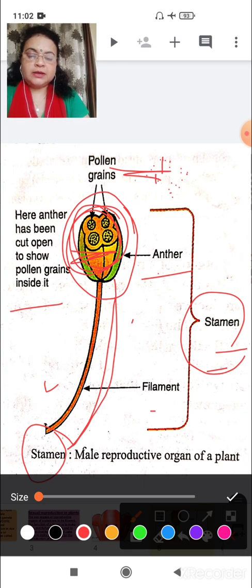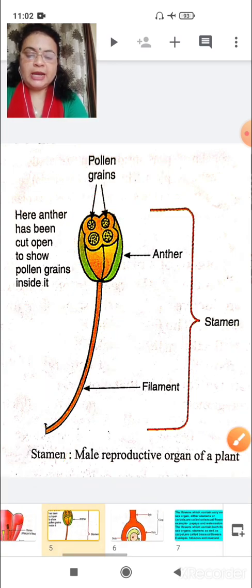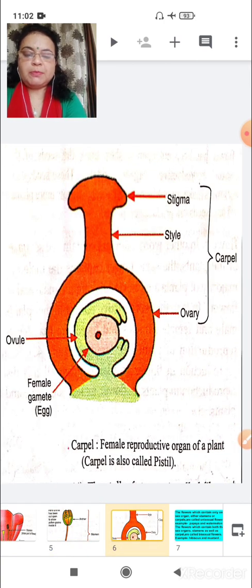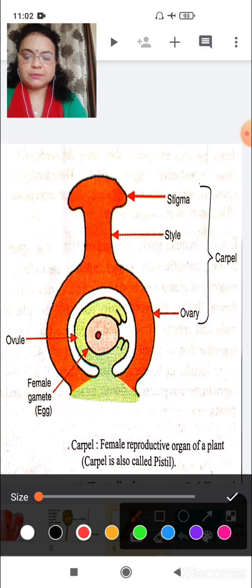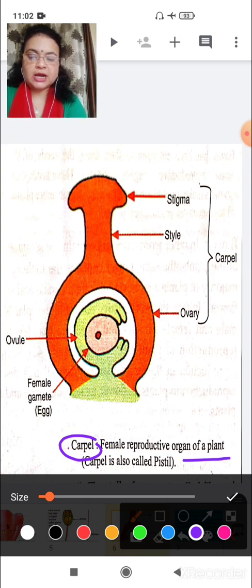Okay, now let us see the female part of a structure. The female part is known as carpel. Clear? The female reproductive organ of a plant is called carpel. Carpel is also known as pistil. So carpel can be called pistil also.